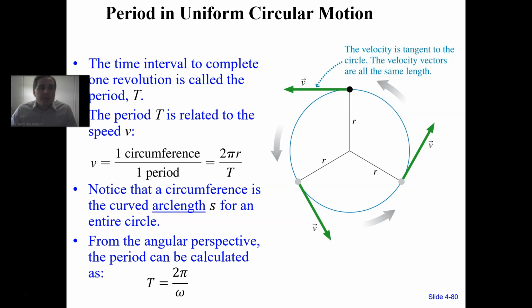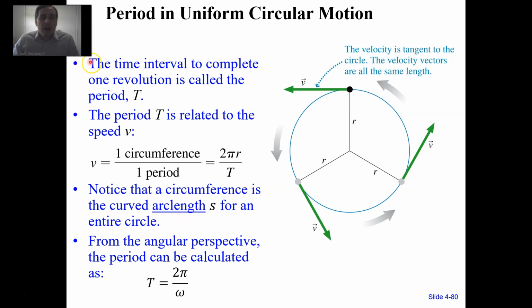So let's also discuss period, the word and the concept for period in uniform circular motion. The time interval to complete one revolution is called the period, capital T. The period T is related to the linear speed v, as v equals 1 circumference divided by 1 period. So 2 pi r divided by T should be v. So we can solve for T by saying 2 pi r over v is T.